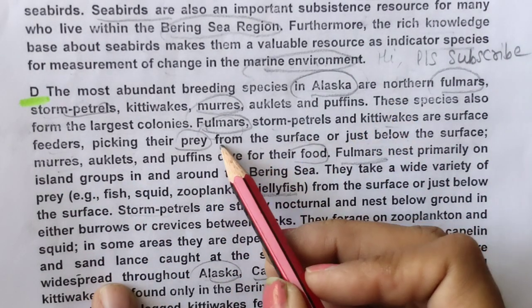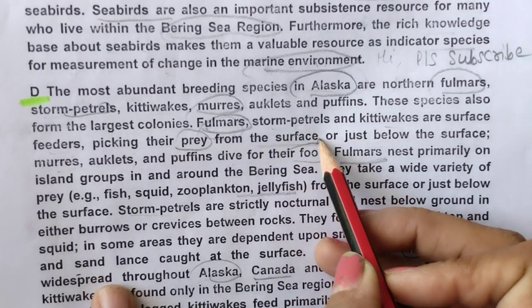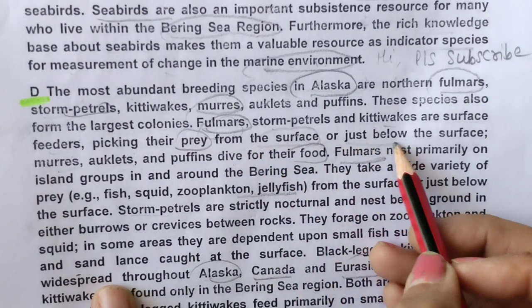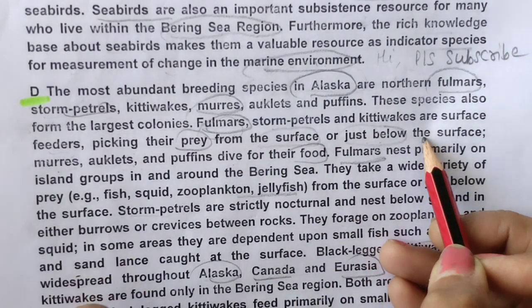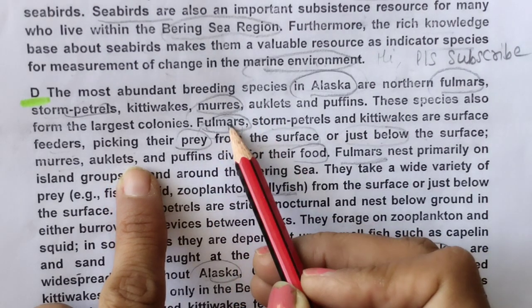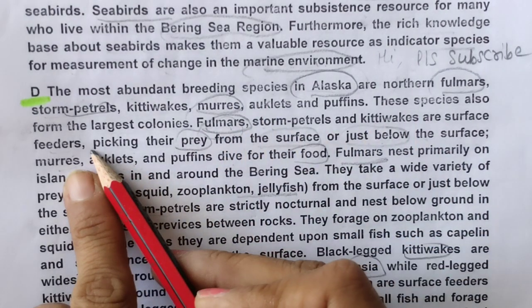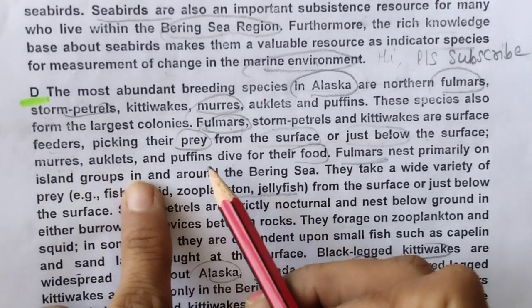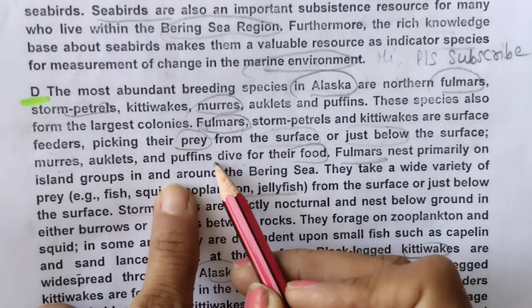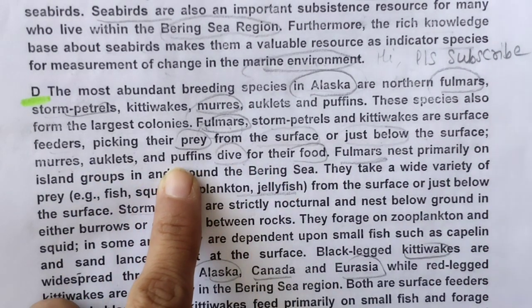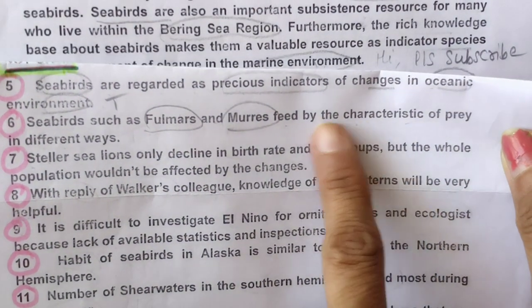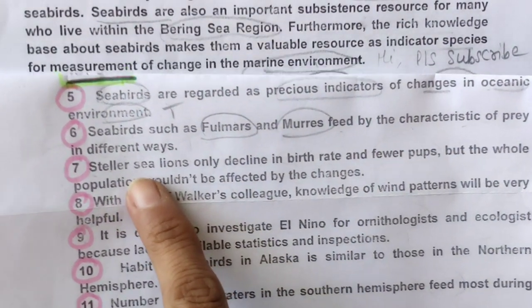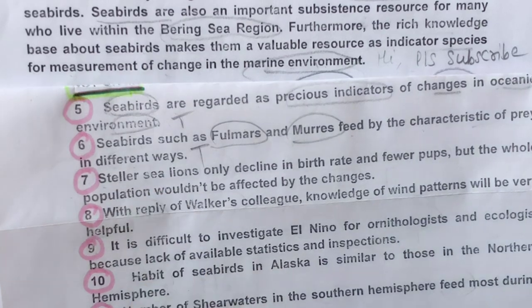So it means in different ways. Somewhere they are getting food from the surface or somewhere they are getting food from just below the surface. See this. They are talking about these animals are surface feeders, picking their prey from surface and above. Murres and puffins dive, they are diving for their food. It means feed by the characteristic of prey in different ways. So this is also true, we can just find it.